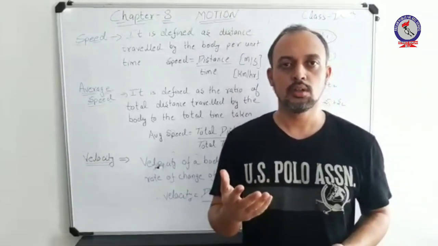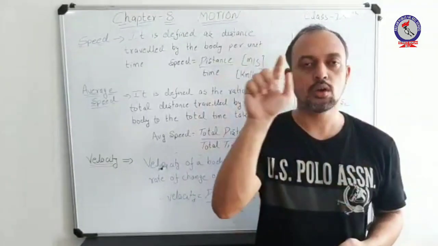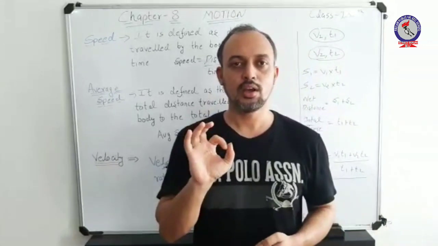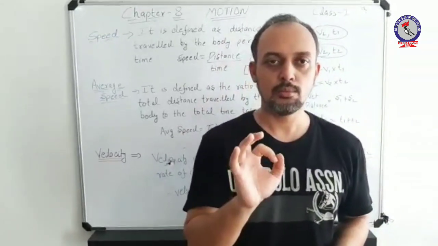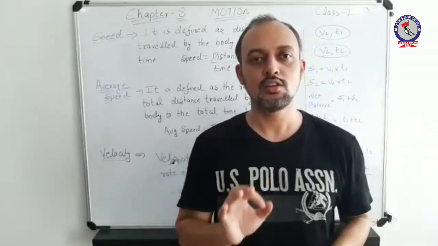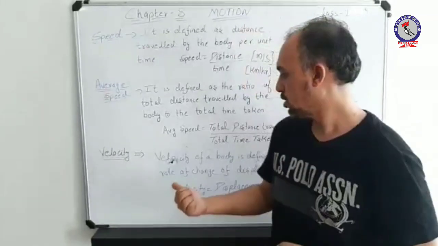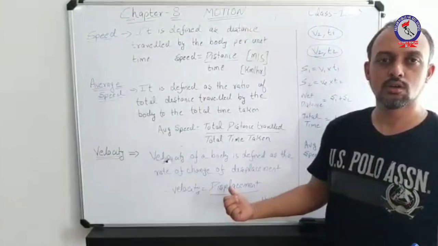If a body is moving on a circular path, every time the body reaches its initial position, its velocity becomes zero. How? Because the displacement of the body will be zero on reaching its initial point.